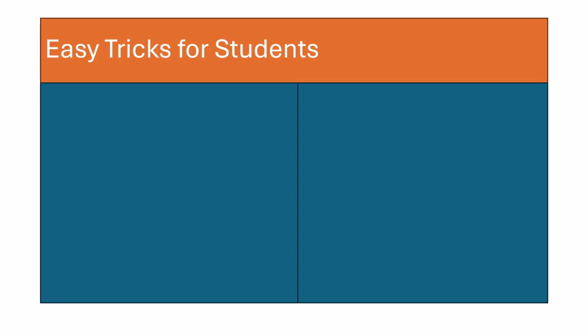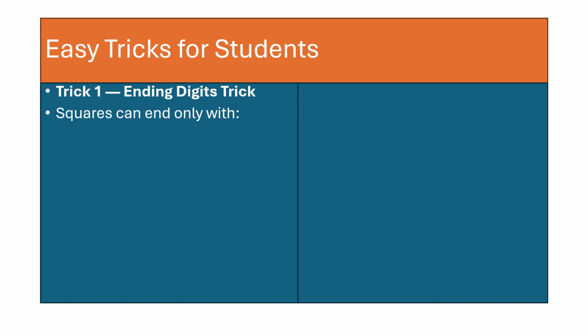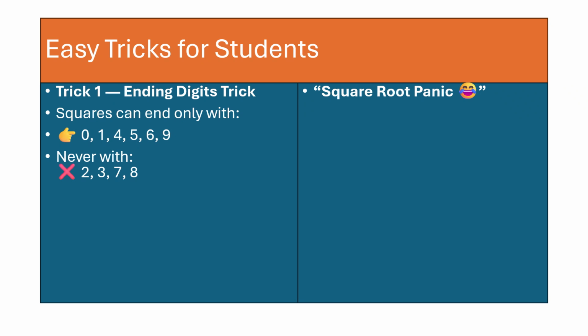There are some easy tricks for students when you will be solving these type of questions. Now, please remember trick 1, ending digits trick. Squares can end only with 0, 1, 4, 5, 6, 9. Please write this down. Never it ends with 2, 3, 7, 8. We're talking about the squares.